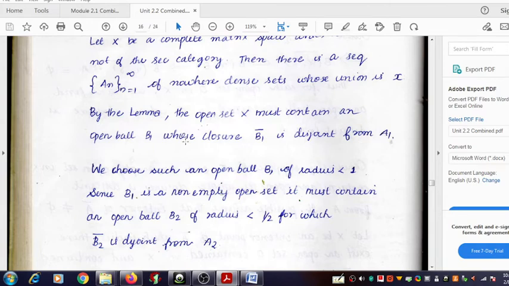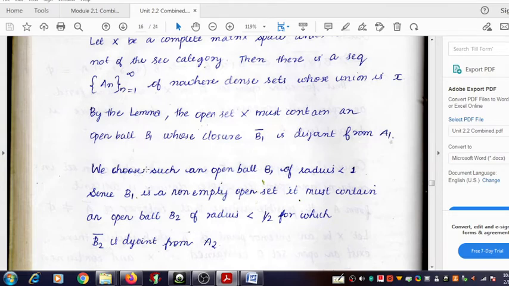We consider the newly obtained open ball B2, which will be used in the third step, and the third member of the family, A3. A3 is also a nowhere dense set, and we choose it in the third step.